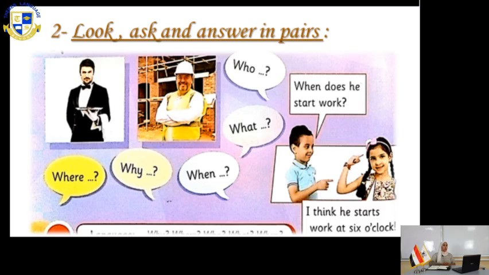Exercise number 2. Look, ask, and answer in pairs. In pairs between 2: you and your friend, you and your brother, you and your sister. Any pair. Pair means 2. When does he start work? I think he starts work at 6 o'clock. Where does he work? He works at the hospital. Why does the chef wear a hat? Because he needs to keep clean inside the kitchen, and so on.